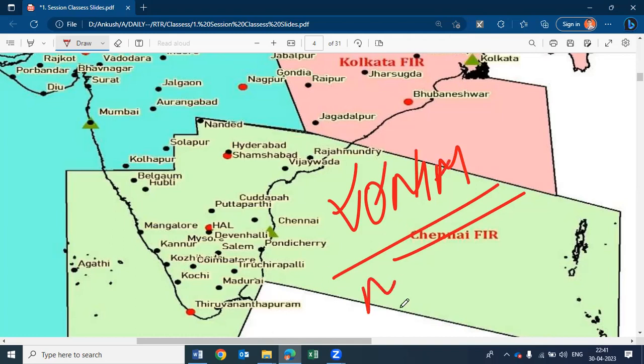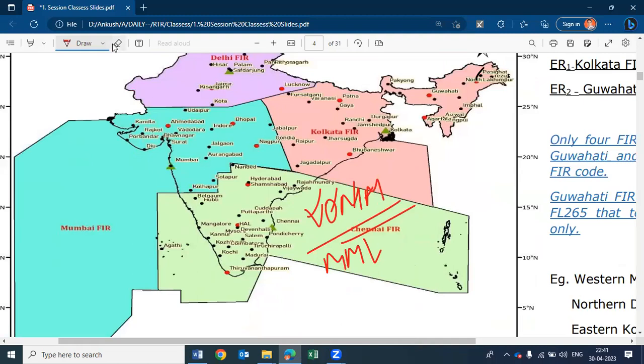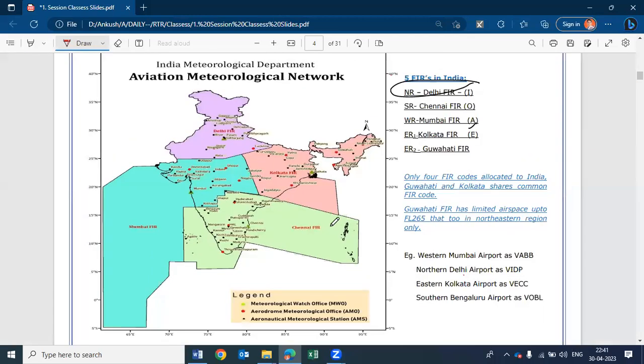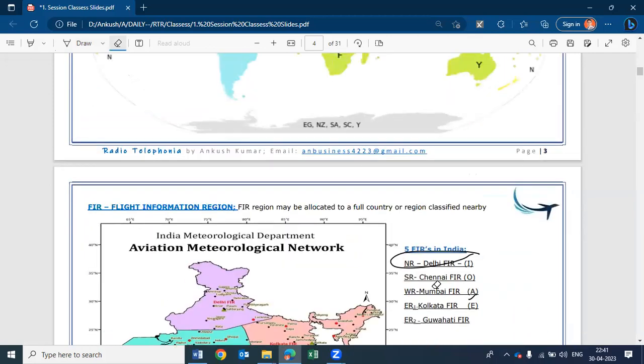And what is the VOR code for Chennai? MMV. Okay, so I hope you understand the use of the location designator. In the call, you can simply use the VOR code instead of the location designator.